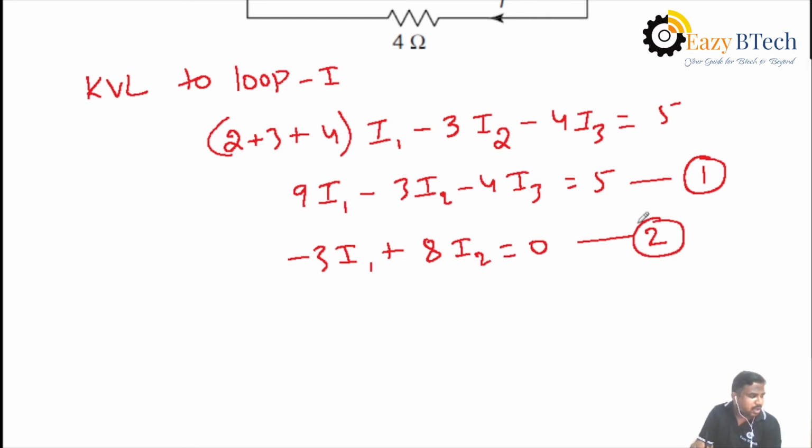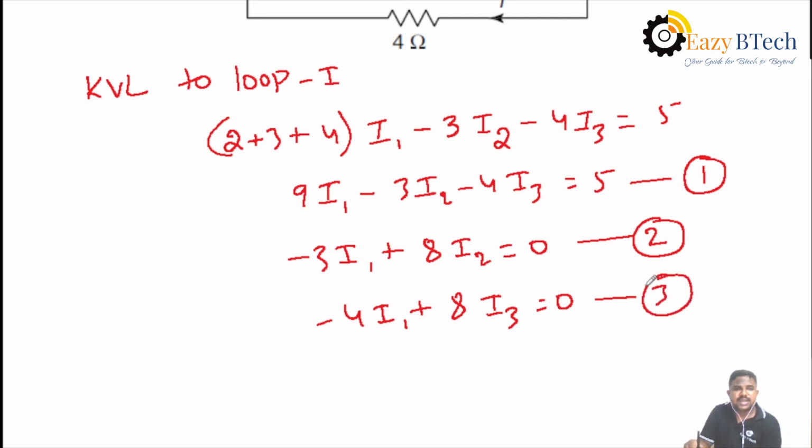Then similarly, what is the loop 3 equation? Minus 4I1, plus there is no I2 branch between the second loop and third loop. Then 4 plus 4, 8I3 equal to 0. There is no voltage source in the loop also. That is taken as equation 3. Then you can solve equations 1, 2, 3.